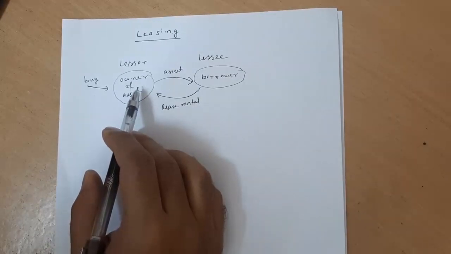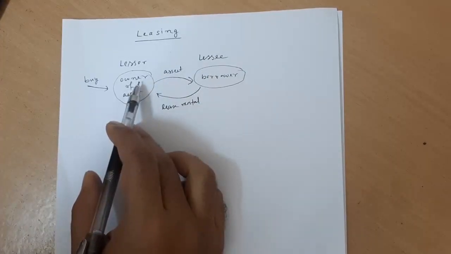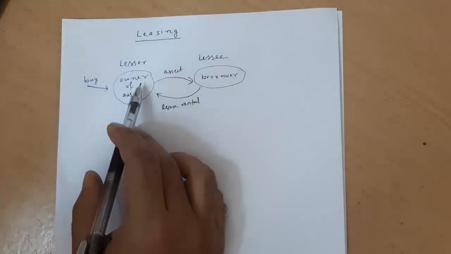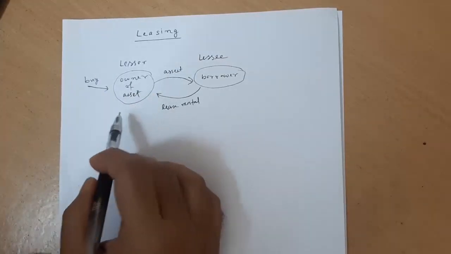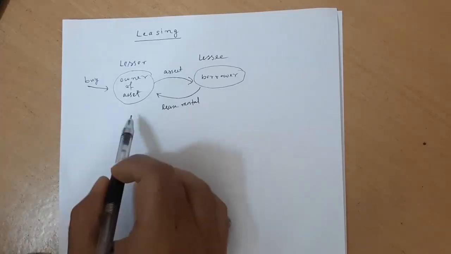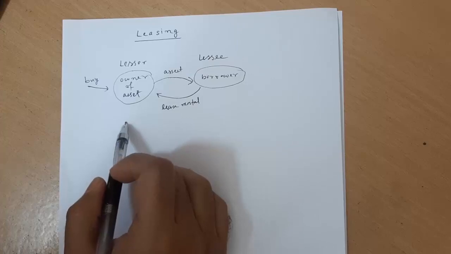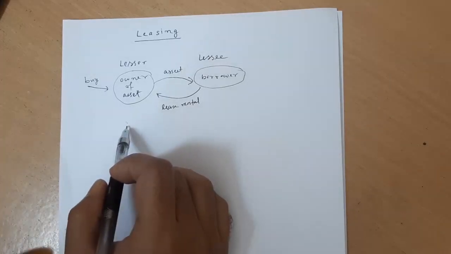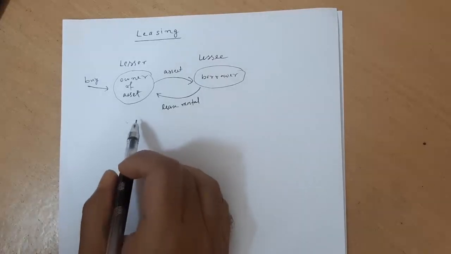For that, like the lessee's evaluation, for the lessor's evaluation also, we mainly look at the cash flow. We see whether the cash flow from the leasing operation is positive or not. Suppose the lease is for 5 years; we check whether the present value of the cash flow over those 5 years is positive or not. If the present value of the cash flow comes out to be positive, you can say that the leasing is successful, or that it can be beneficial for the lessor.